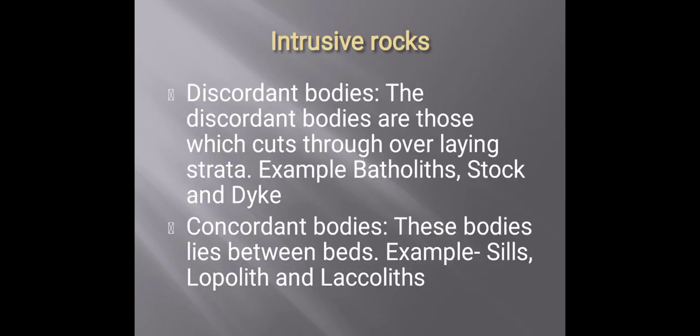Discordant bodies are those which cut through the overlying strata, which is the upper strata. Examples are batholiths, stocks, and dikes. Concordant bodies are those which lie between beds. Examples are sills, lopoliths, and laccoliths.